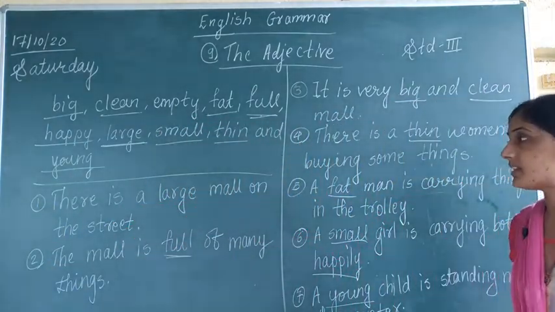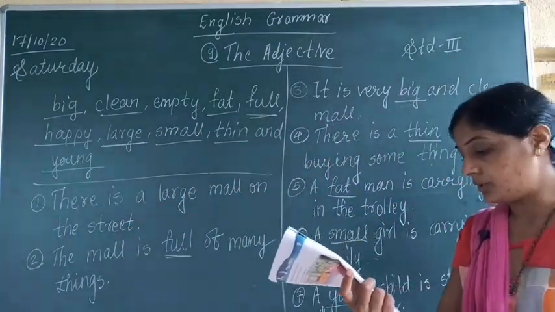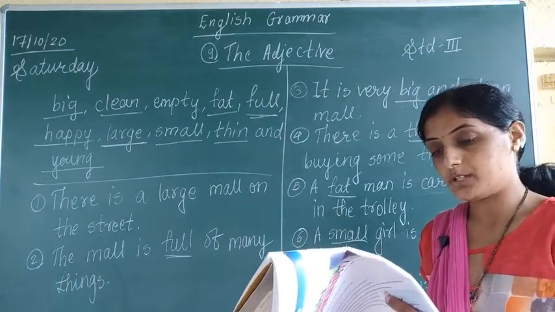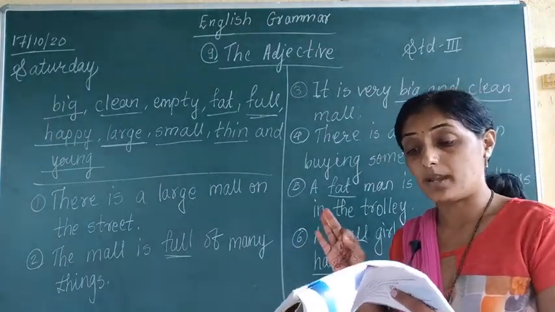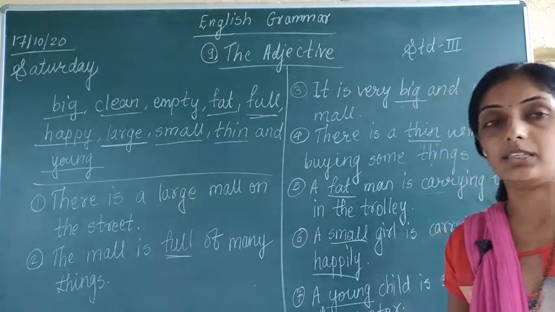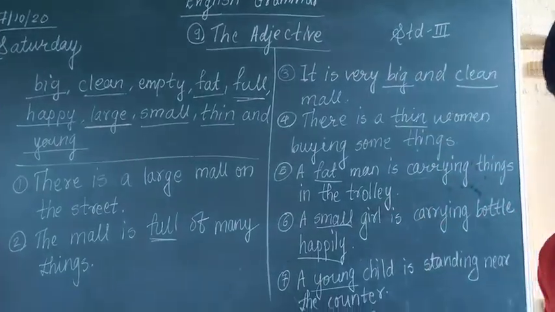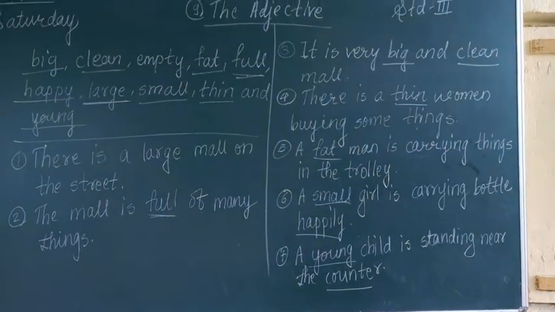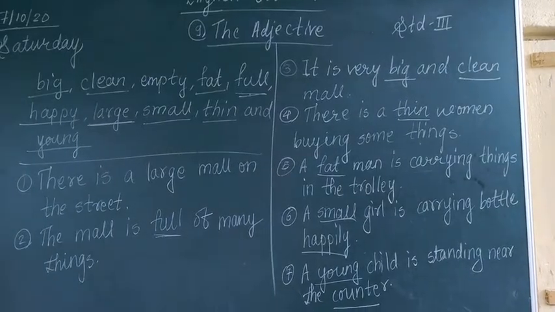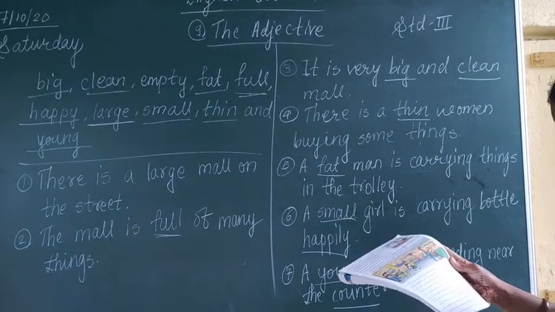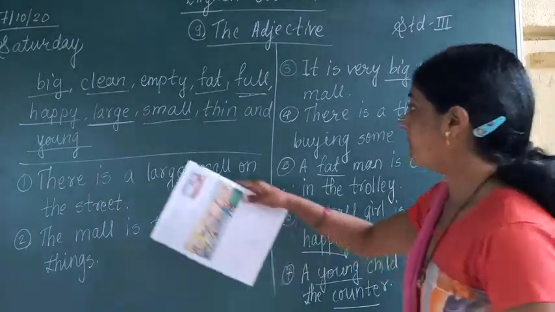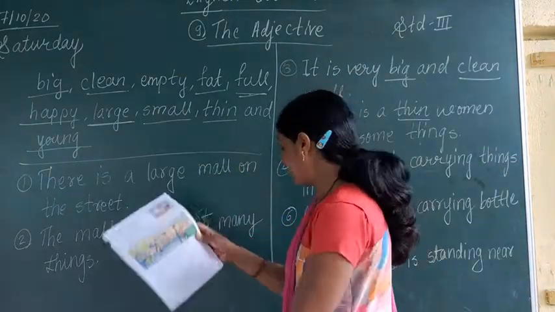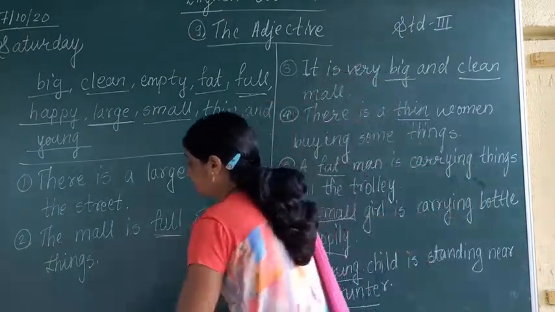Now only one word is left, that is empty. So what sentence can we write down with empty? There are some empty compartments in the mall. Have you understood seven sentences? Right? Now the last sentence which I am going to write down about empty is, after 7, 8.